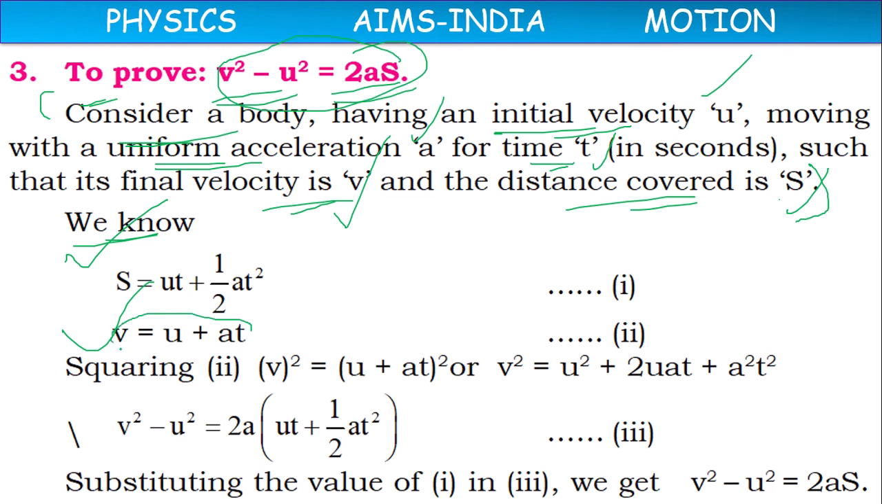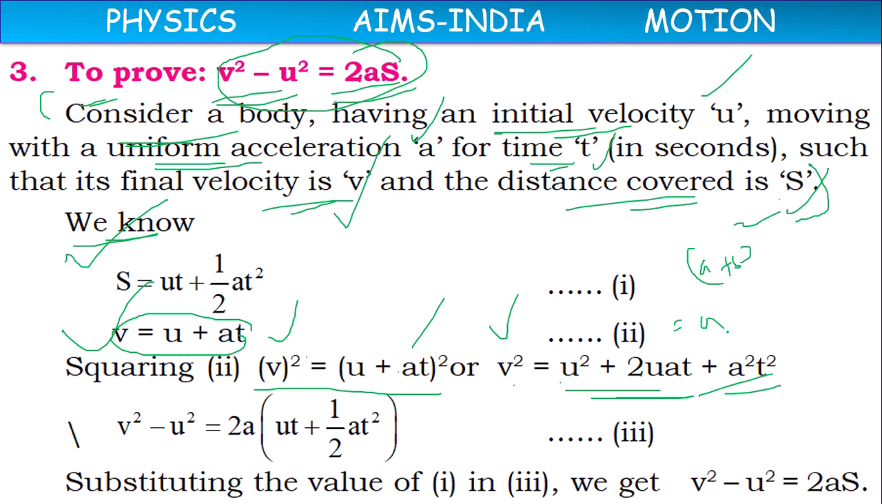If you take v equals u plus at and square on both sides, it will become v square equals (u plus at) whole square, or v square equals u square plus 2u at plus a square t square, according to the (a plus b) whole square formula, which is equal to a square plus b square plus 2ab. This is a square, this is b square, this is 2ab.